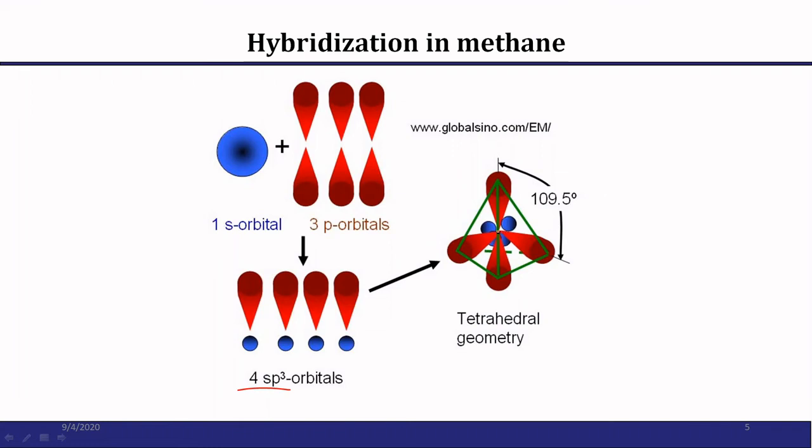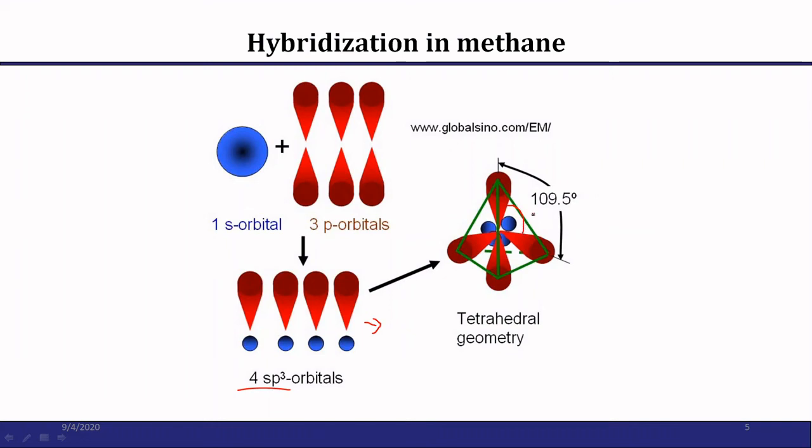These new 4 sp3 orbitals are of the same energy but differ in their orientation in 3-dimensional space. These lobes try to lie far away from each other. In 3-dimensional space, they take the orientation in such a way that the angle between two orbitals is 109.5 degrees, which leads to a tetrahedral arrangement.